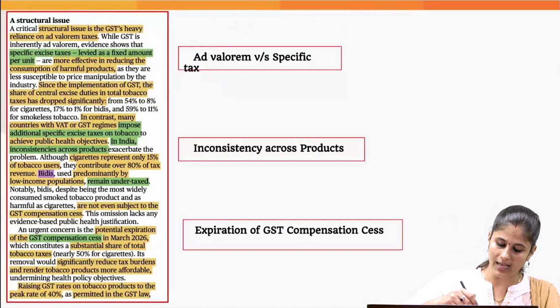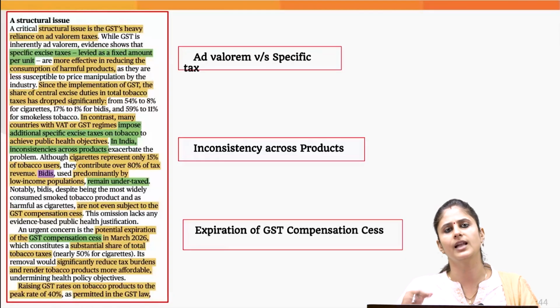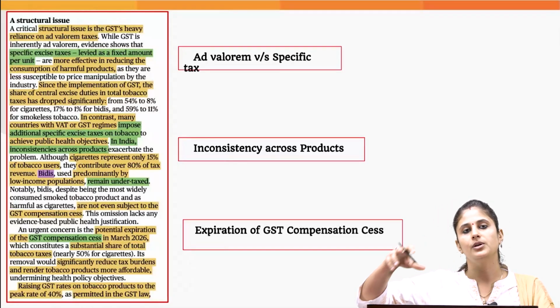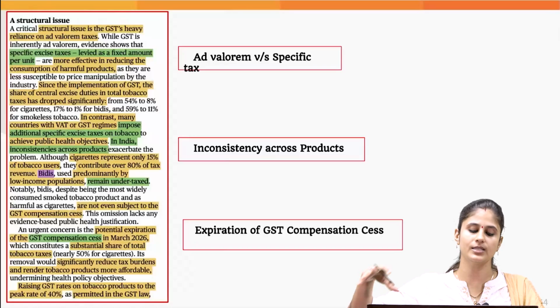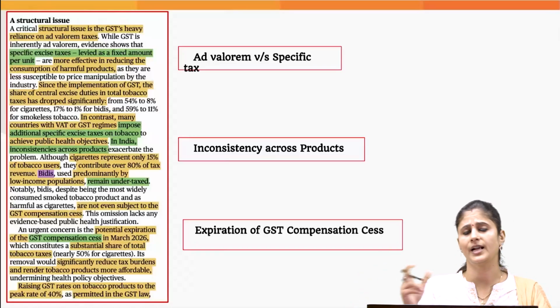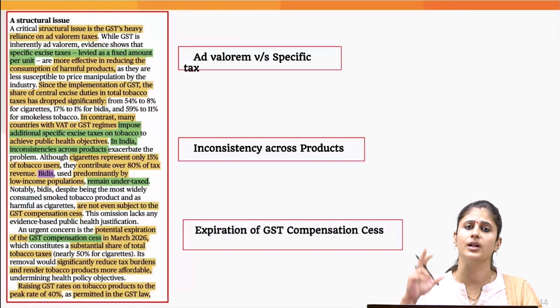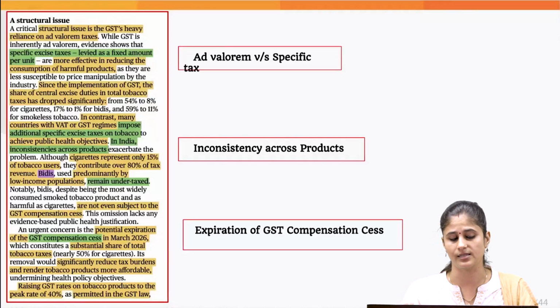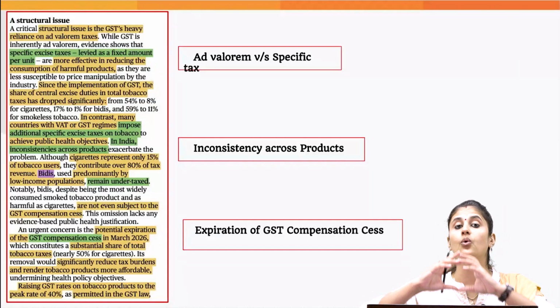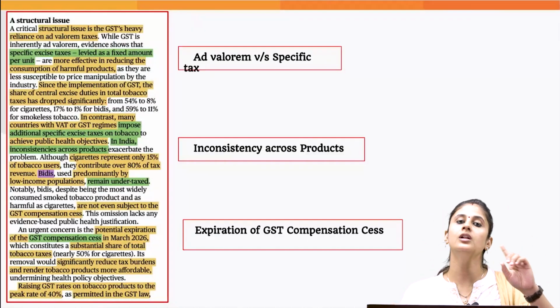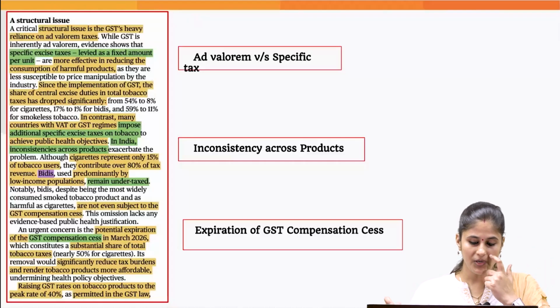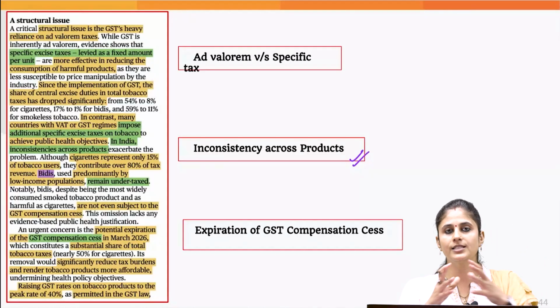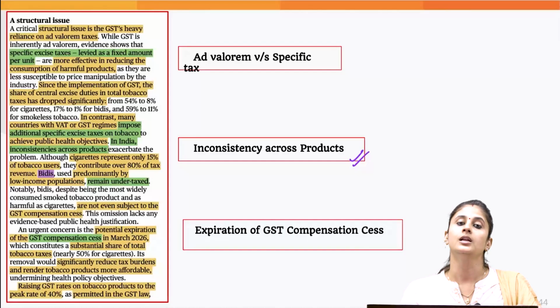Since the specific tax is missing when it comes to GST, that is the reason we are not able to tax the tobacco products effectively. Because the writer is making a point that when it comes to tobacco products, we need to impose specific taxes, which should be based on how much quantity one is buying, not based on what is the value of the good. Why? Because if you go by the value of the good, there is huge inconsistency among the products.